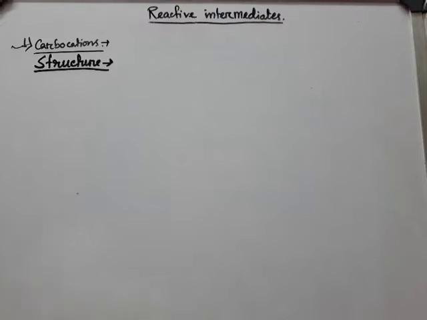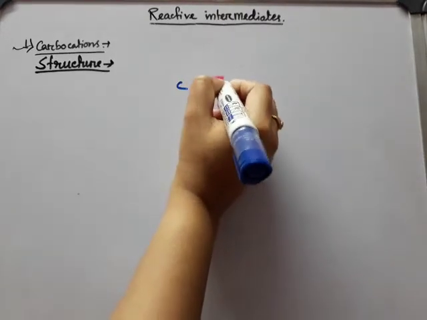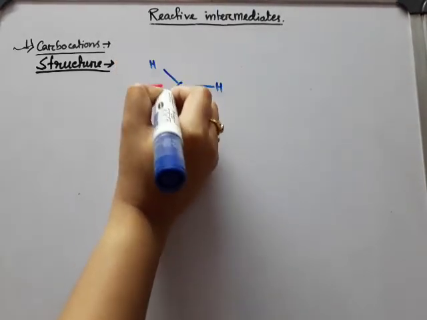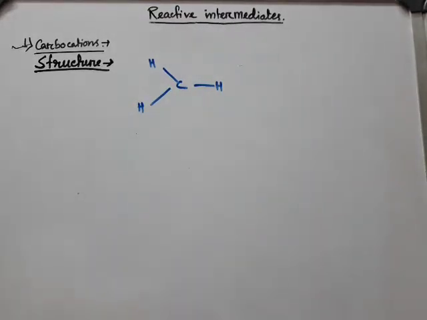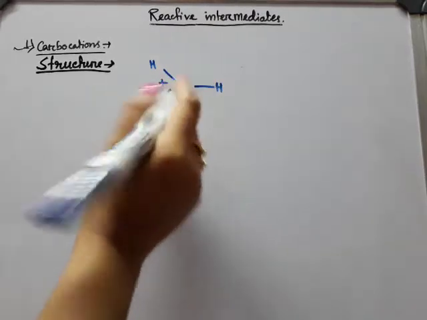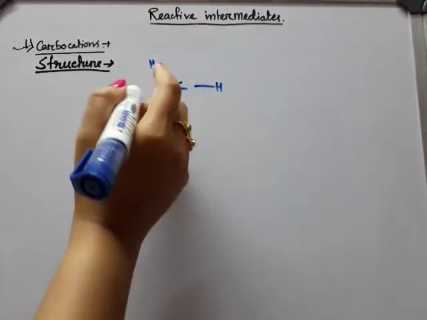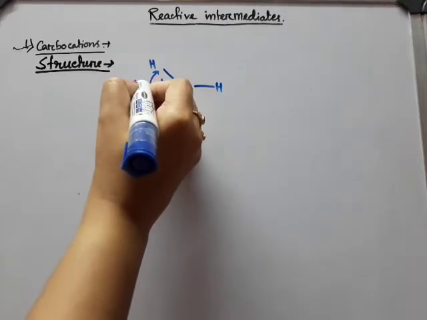Now we will discuss the structure of carbocations. Let us take methyl carbocation. The positively charged carbon atom is here sp2 hybridized, that means it is having a planar structure and the bond angle is 120 degree.